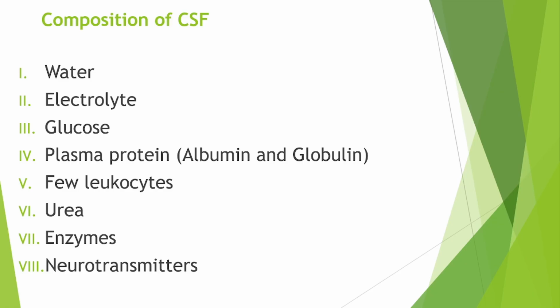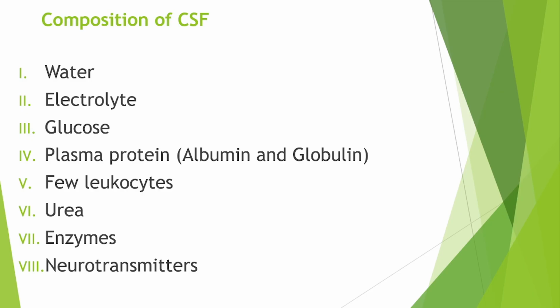Let us look at the composition of the CSF. The CSF is composed of 99% water, electrolytes like sodium, potassium, and magnesium, and glucose. Plasma protein, especially albumin and globulin. Few leukocytes are present. Urea, enzymes, and a few neurotransmitters.